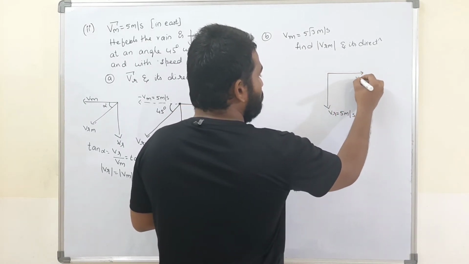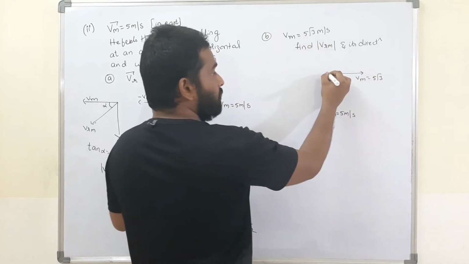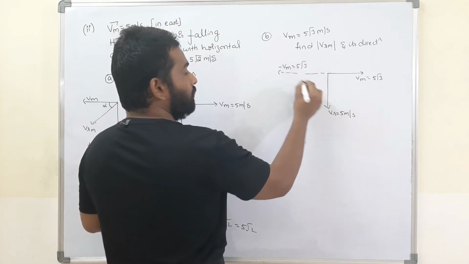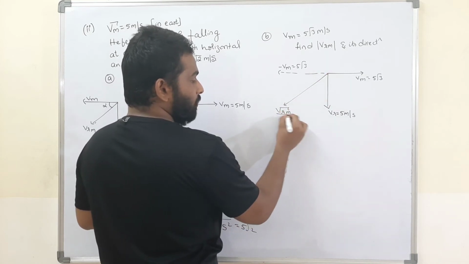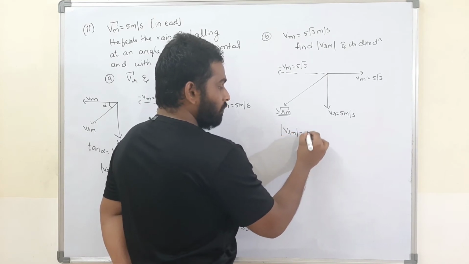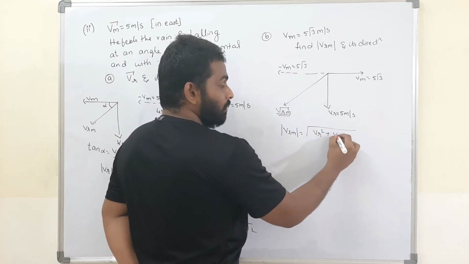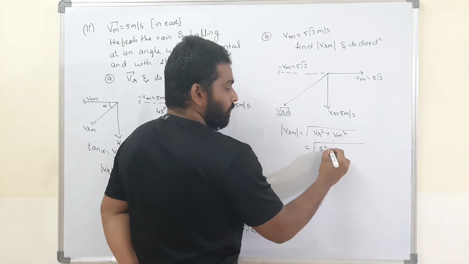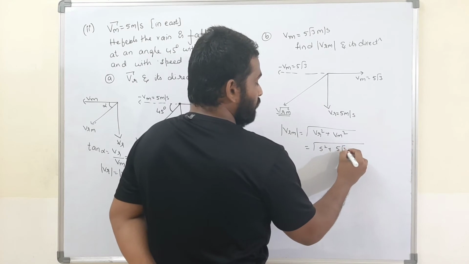Now, this is the velocity of man. How much did they tell? 5 root 3. Therefore, minus Vm is also 5 root 3. Now, this is the Vrm. What is the magnitude of Vrm? It is the root of Vr square plus Vm square, which is the root of 5 square plus 5 root 3 whole square.